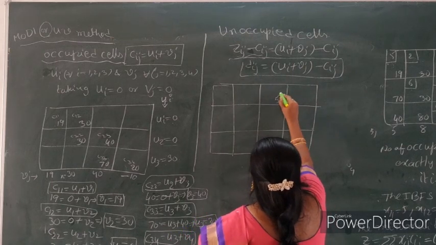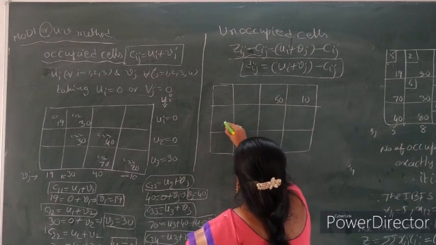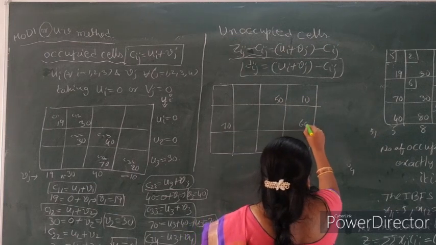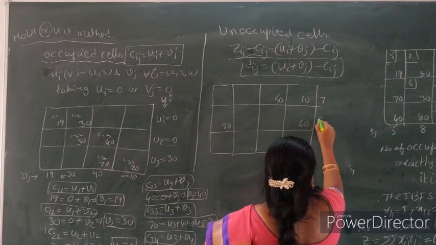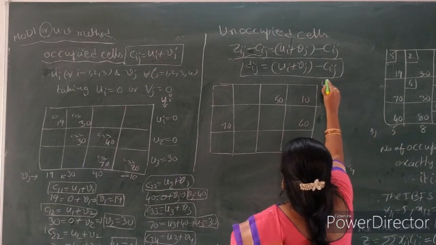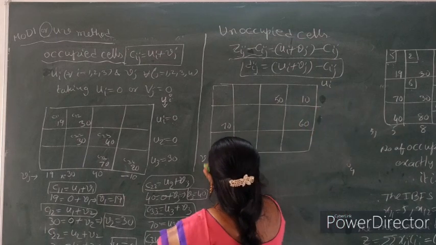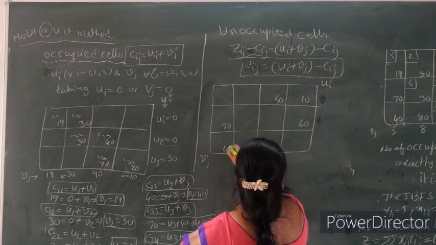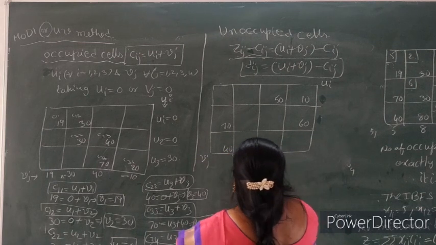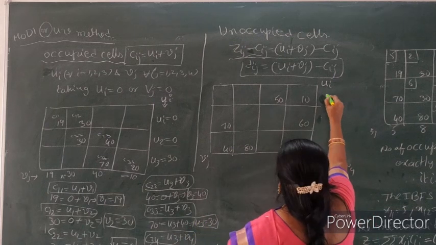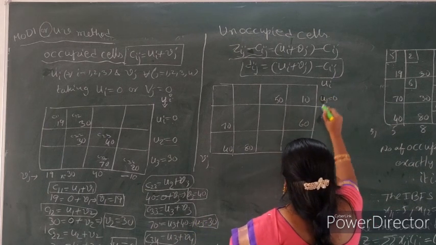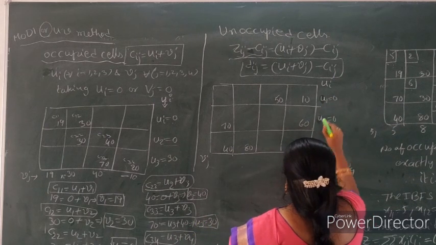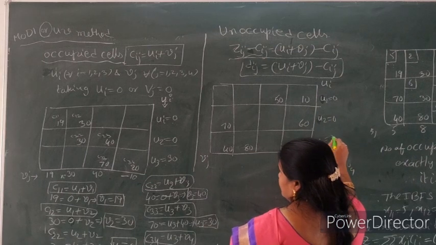Now here write down 50, 10, 70, 60, 70, 60, remaining 40, 80. This is Ui values, Vj values. So Ui values right here: U1 is 0, U2 is 0, U3 is 30.